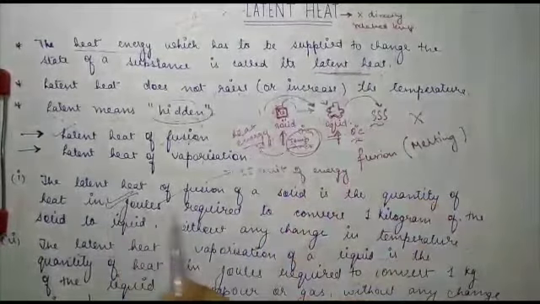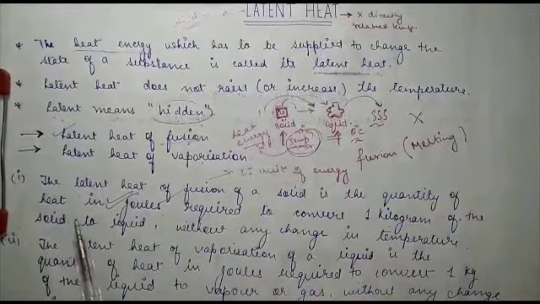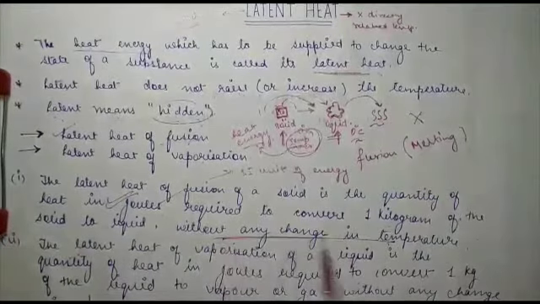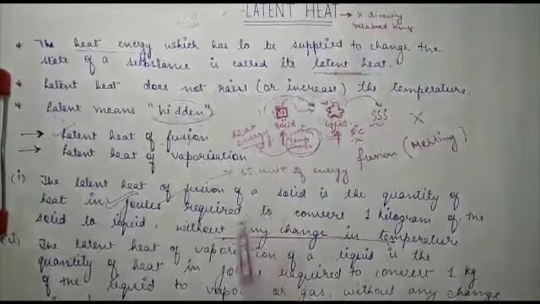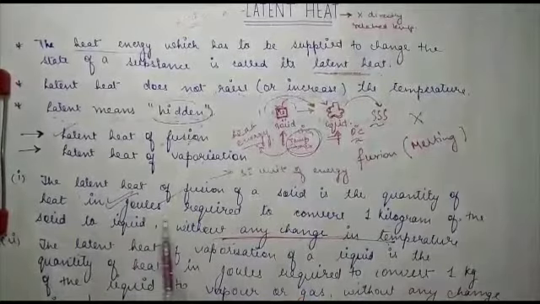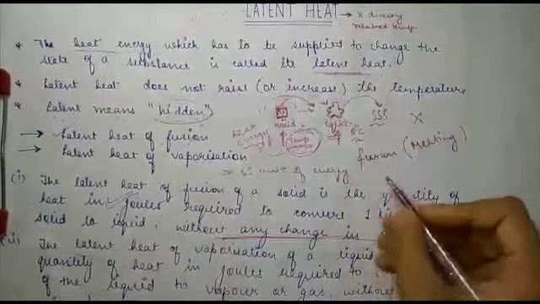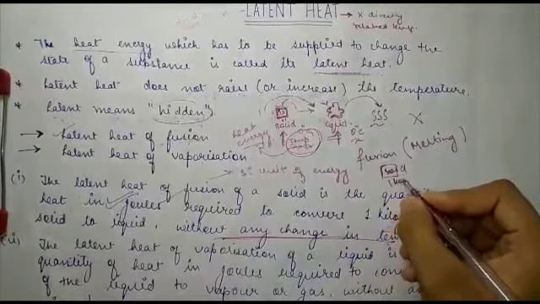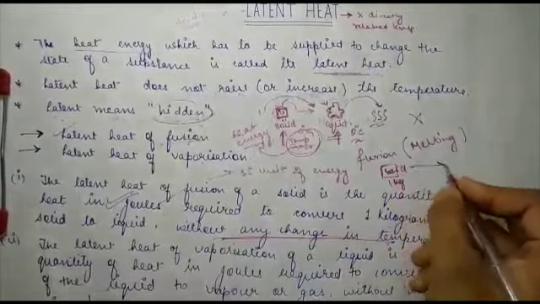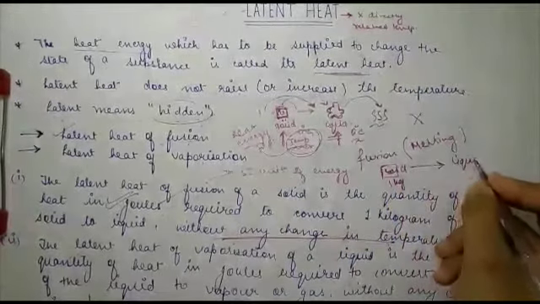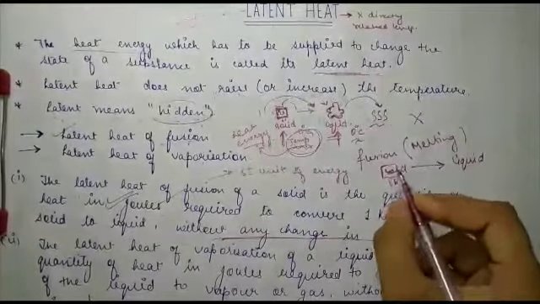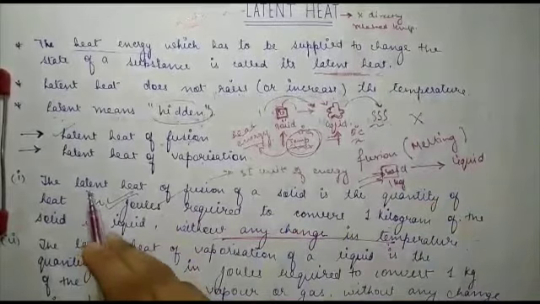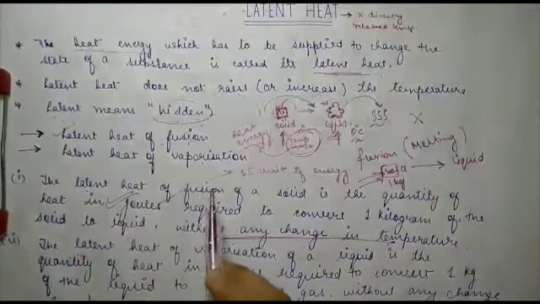It is the energy required to convert 1 kilogram of the solid to liquid without any change in temperature. Without any change. I am repeating this sentence from the beginning of this topic. There is no change in temperature; only energy is supplied. When this 1 kg of solid is getting converted to liquid form, the amount of energy you need to apply is called the latent heat of fusion, or latent heat of melting.